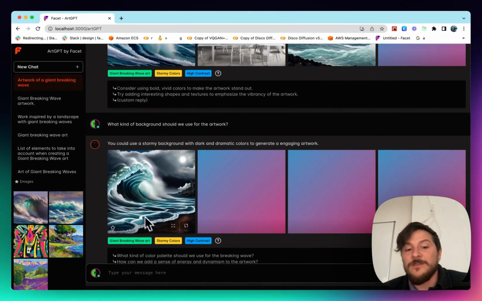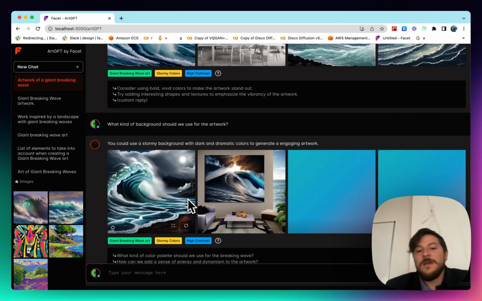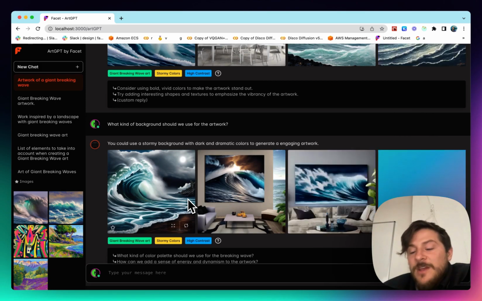Stormy background is very interesting. I love how it's coming up on the beach. I think we've got some ideas. I think we're ready to head somewhere. So now we can start to move away from our conversation and move towards a little more directed actions here.